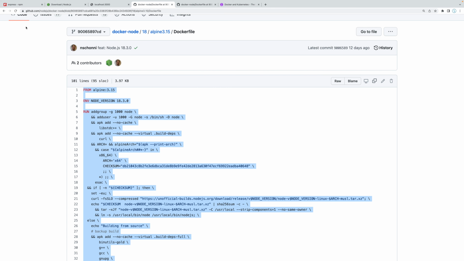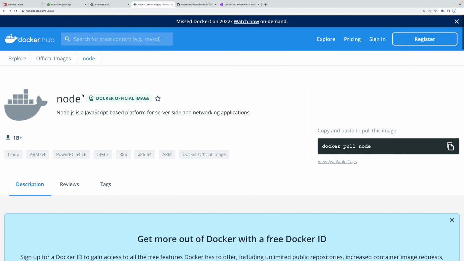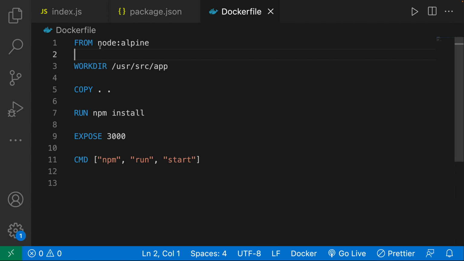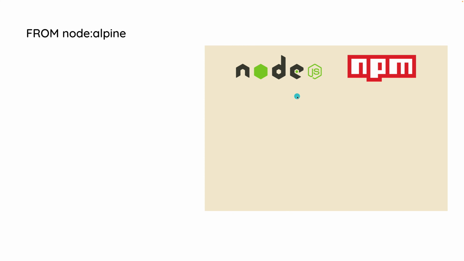already built for us. So what I'm going to do is specify that node image. I want to use this node image. This is what I want to start with. I need the basics to run a node, an npm application. So by saying from node:alpine, eventually when we run our container, right off the bat, we are going to have node and npm, and that is going to meet the requirement of having node installed.